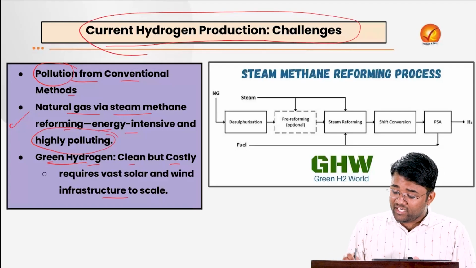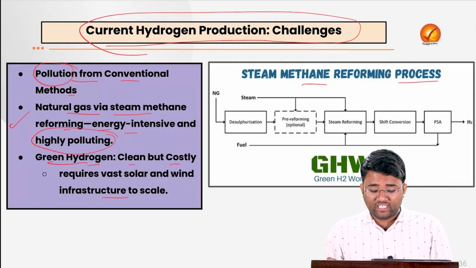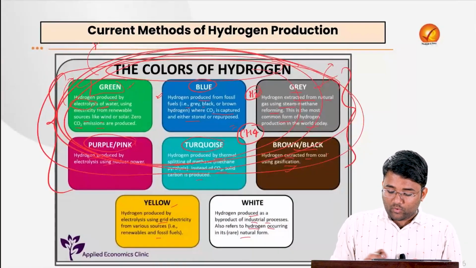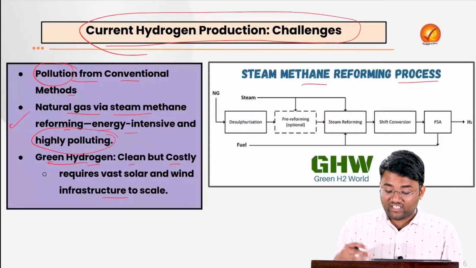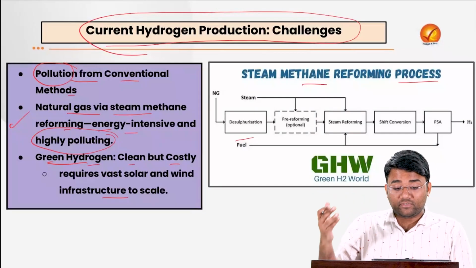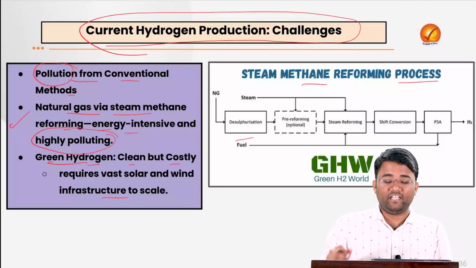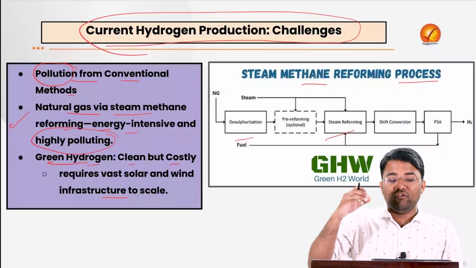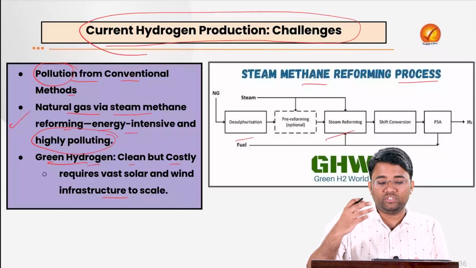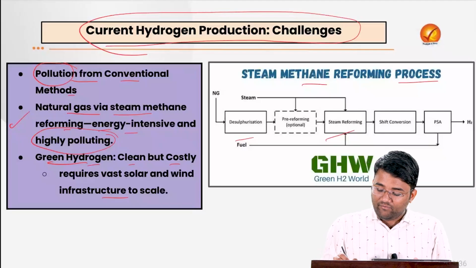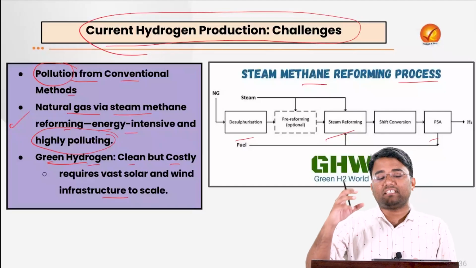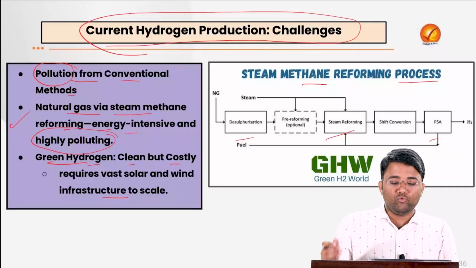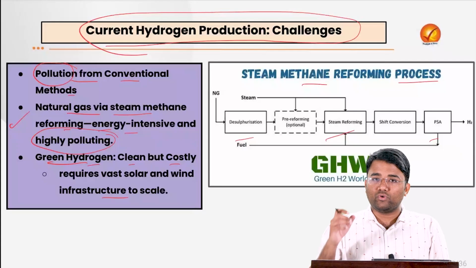Also, this steam methane reforming process which we were talking about is generally used in some of these methods. In this method, first we do desulfurization, where we remove sulfur from the natural gas so it doesn't damage the catalyst that we will be using. Then we go with steam reforming, where we mix methane with steam at high heat to break it into hydrogen plus carbon monoxide. Then there is the water gas shift, where we convert this carbon monoxide into extra hydrogen, that is H2. And then CO2 removal, where we filter out the CO2 to get pure hydrogen from this process itself.